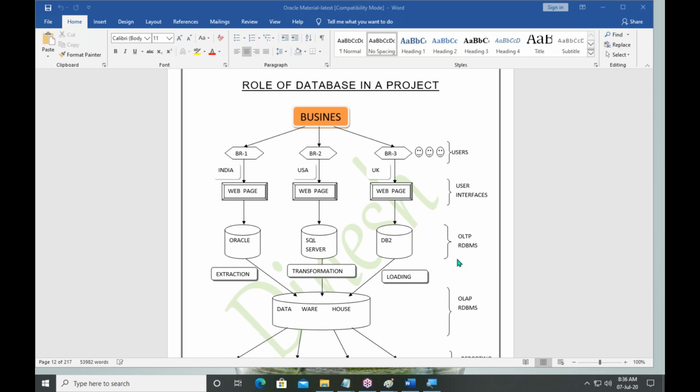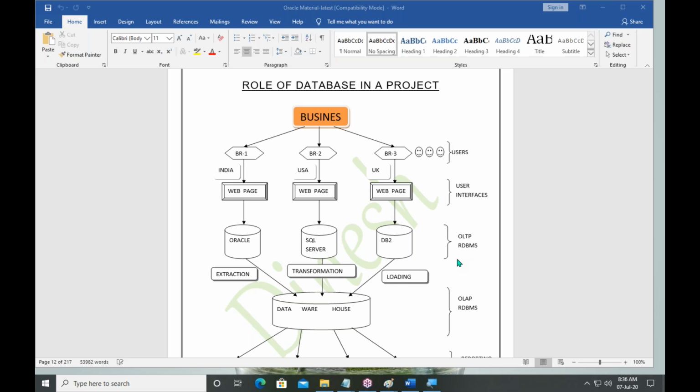Sir, what is this? Nothing. Generally, any business maintains information periodically. What is the common business period? Quarter. A quarter means a 3 month business period.